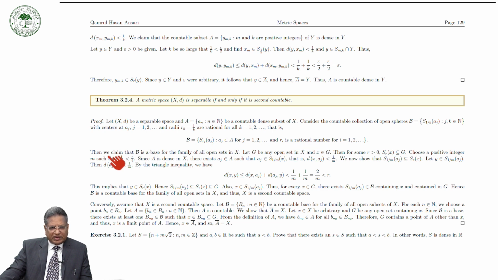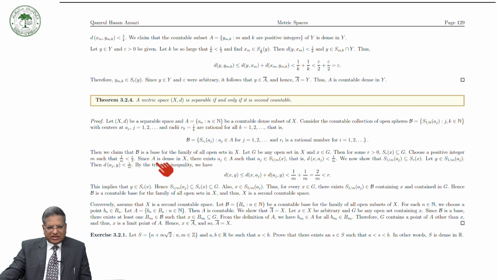Then we claim that B is a base for the family of open subsets in X. So let G be an open set in X and x is in G. Then for some r greater than 0, S_r(x) is a subset of G. Choose a positive integer m such that 1 over m is less than r upon 2.